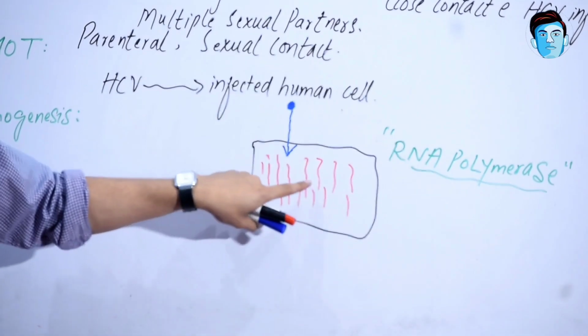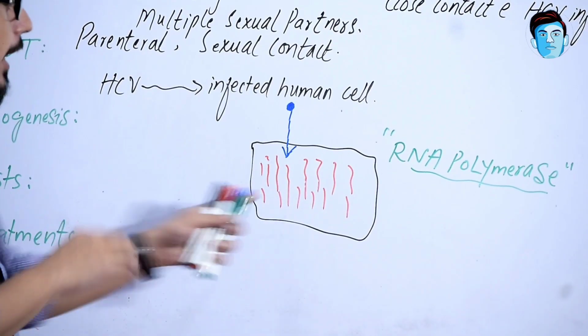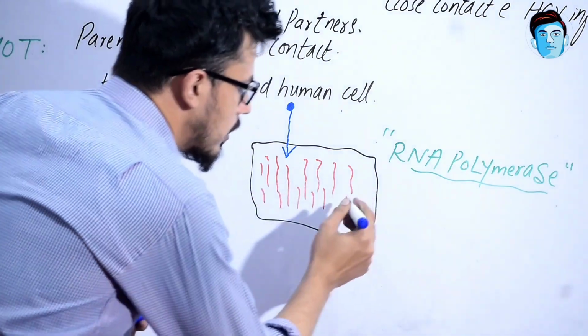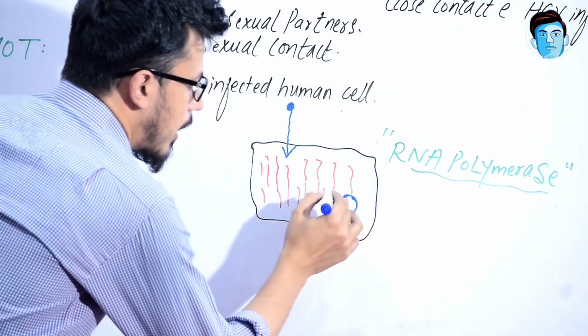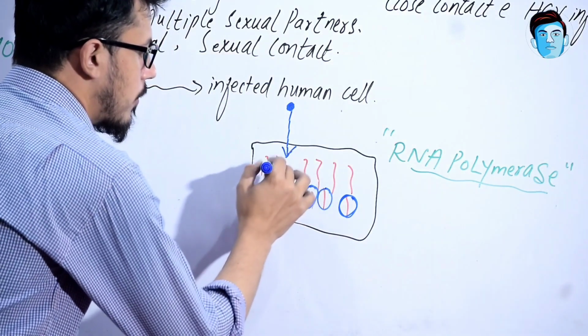When replication of this genome occurs, the replicated RNA is further assembled into the packing of certain cores.